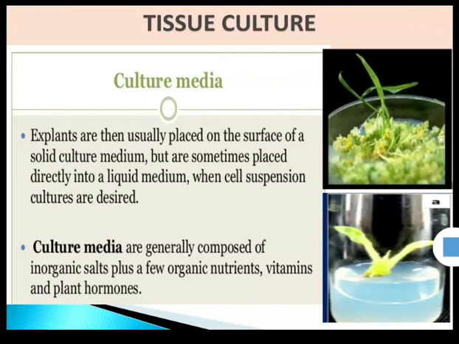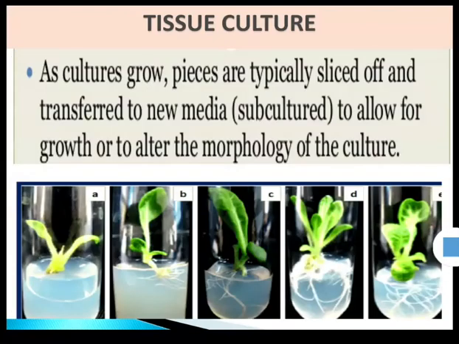The culture media are generally composed of inorganic salts and organic nutrients, with the addition of vitamins and plant hormones. As the culture grows, the pieces are typically sliced off and transferred to a new culture medium. It is also called subculture, to allow the growth to alter the morphology of cultures.